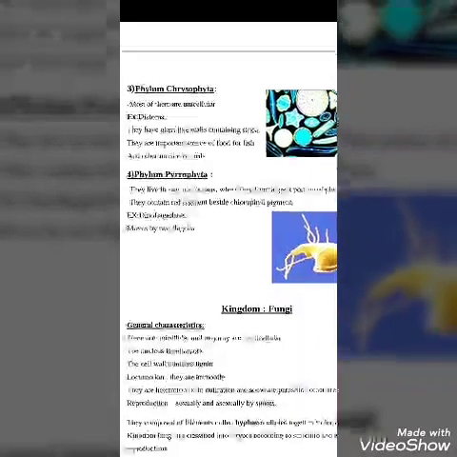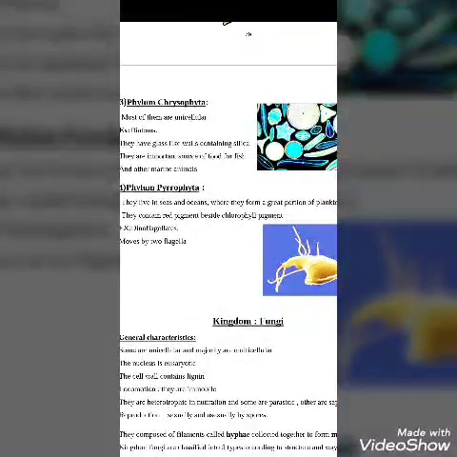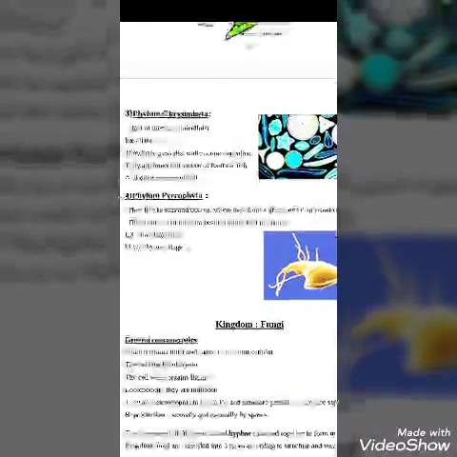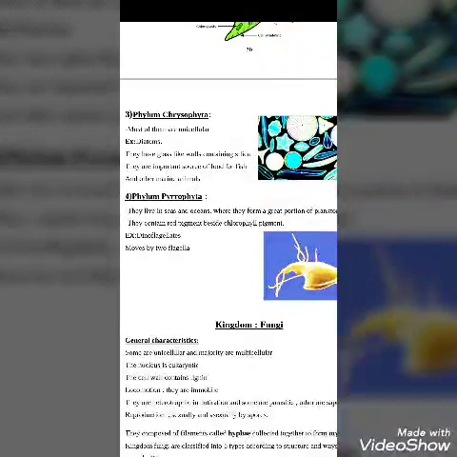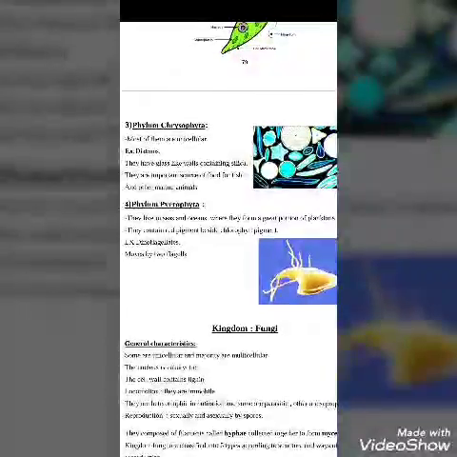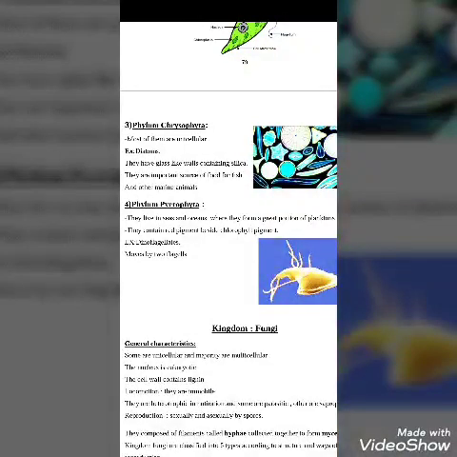Phylum number 4, phylum Pyrrophyta. They live in seas and oceans, in salty water. You can call them dinoflagellates. They can also be called the fire algae.